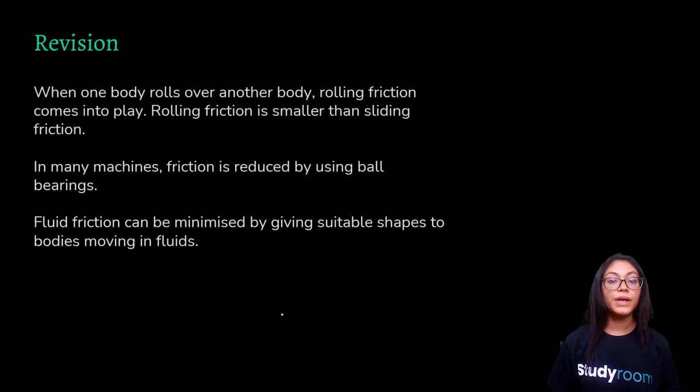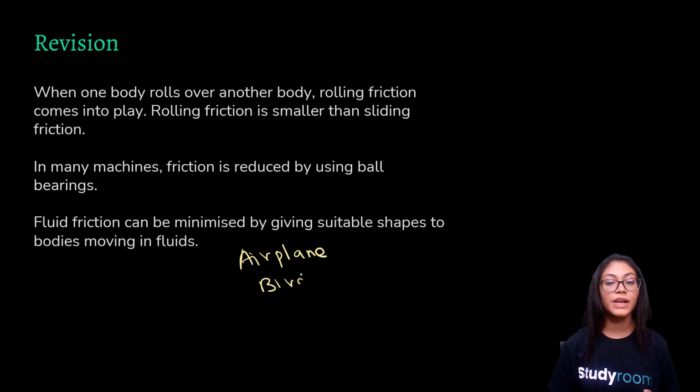Now, when a body rolls over another body, rolling friction comes into play. Rolling friction is smaller than sliding friction, it is minimal. In many machines, friction is reduced by using ball bearings. Now, fluid friction can be minimized by giving suitable shapes to the bodies moving in the fluids, as we saw in the example of the airplane and the birds. Right? Simple enough. So this was all for today's video.